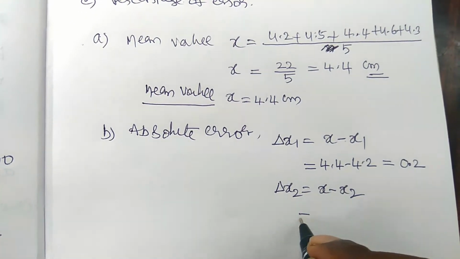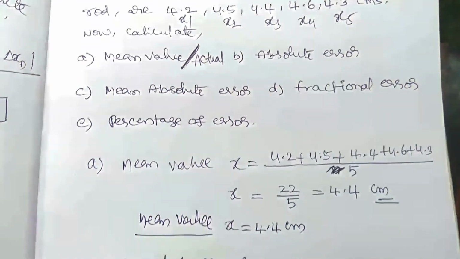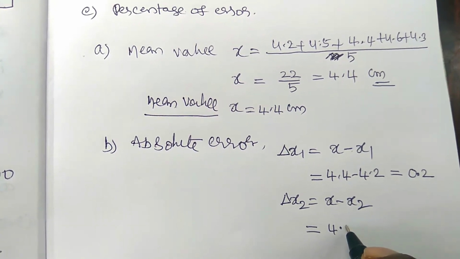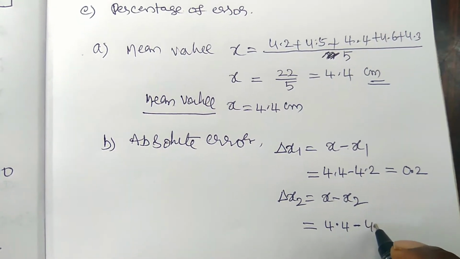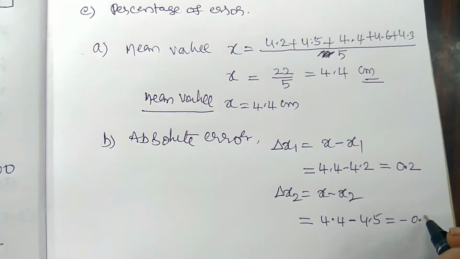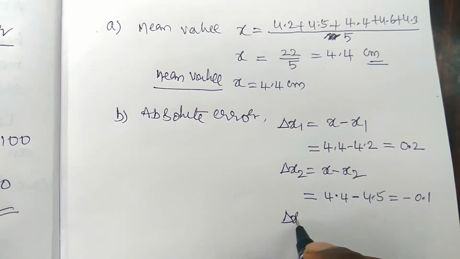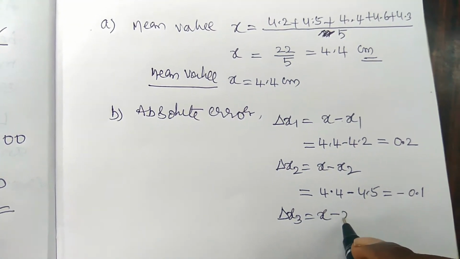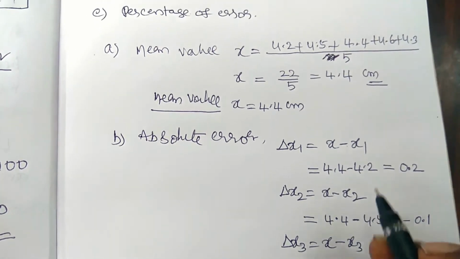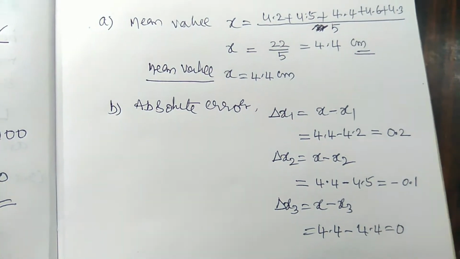Here x1 and x2 are the given values, so you need to observe. So delta x2 is 4.4 minus 4.5, which is equal to minus 0.1. Similarly, delta x3 is equal to x minus x3, which is 4.4 minus 4.4, equal to 0.